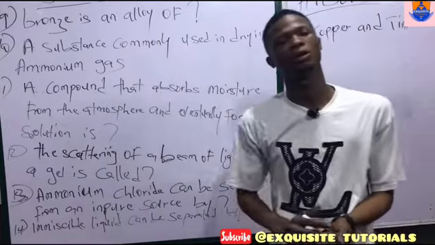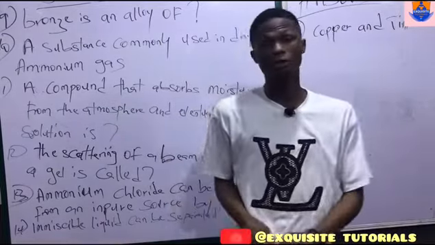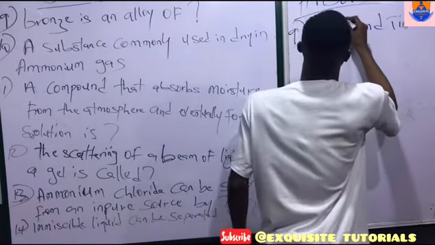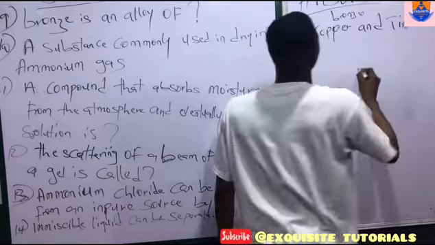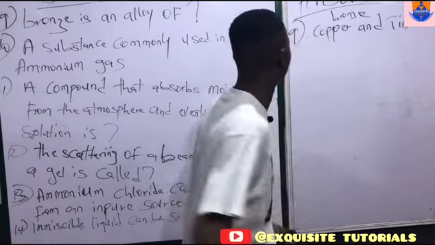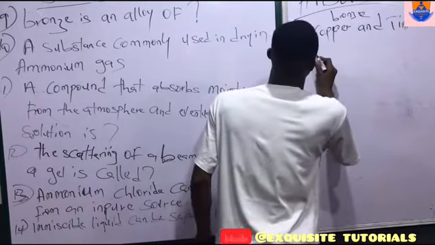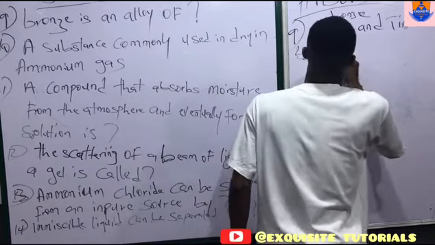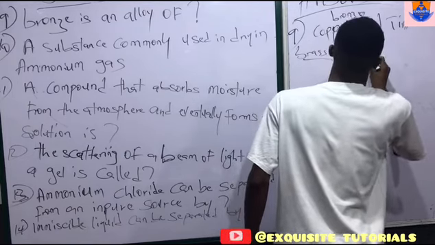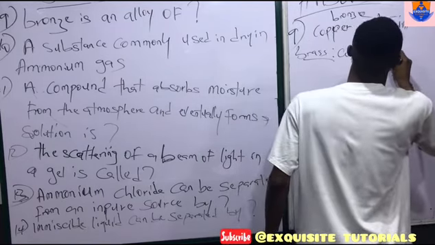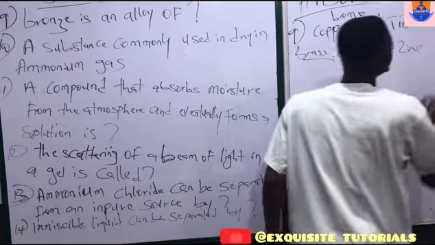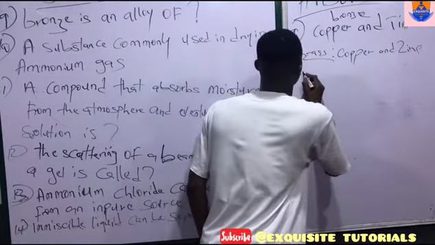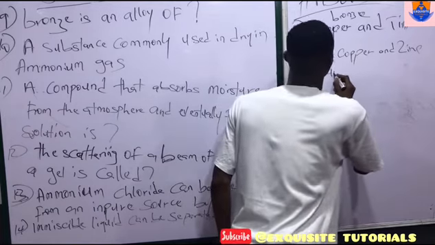We have so many alloys that come out in JAMB chemistry. Okay, this is for bronze. How about brass? Let's treat alloys. Brass is an alloy of copper as well, copper and zinc. Then the next alloy that comes out is duralumin.